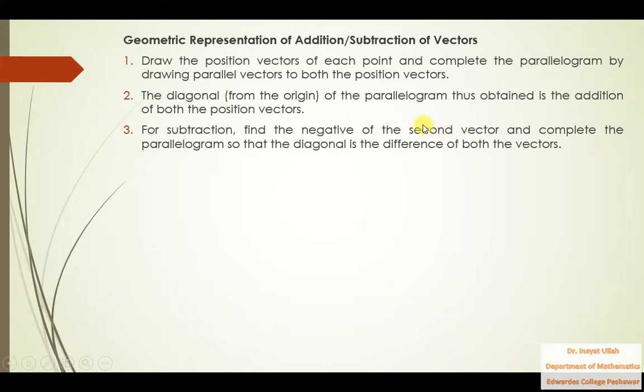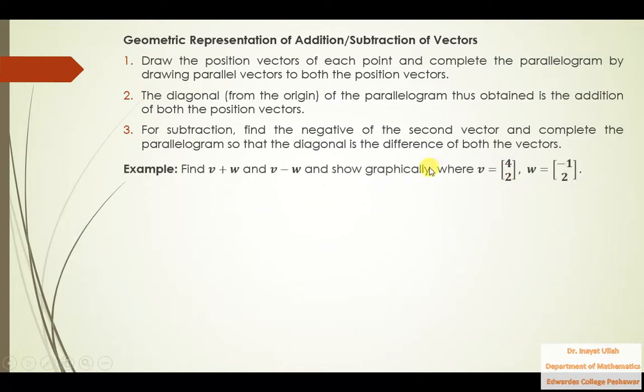How could you find the negative of the second vector? Just multiply the vector by a negative sign, so it changes the direction of that vector. So find the negative of the second vector and complete the parallelogram so that the diagonal is the difference of both the vectors. What about all these 3 points we will discuss here in this example.